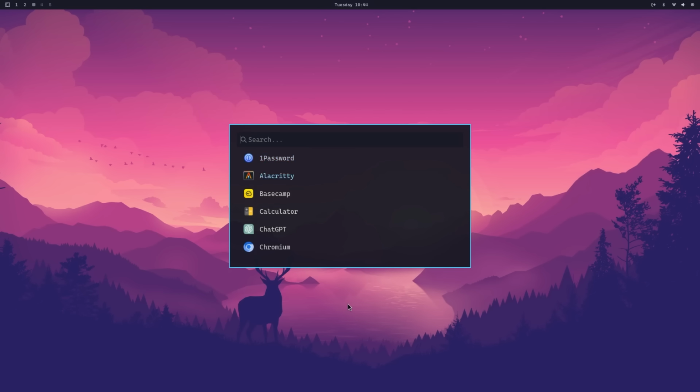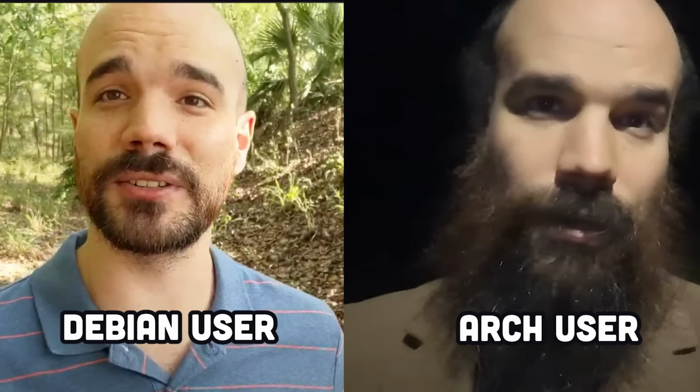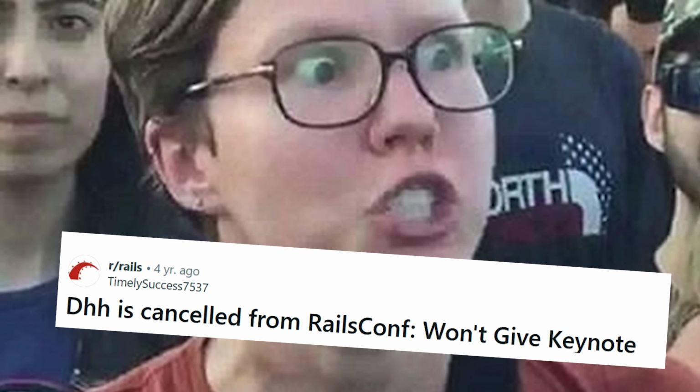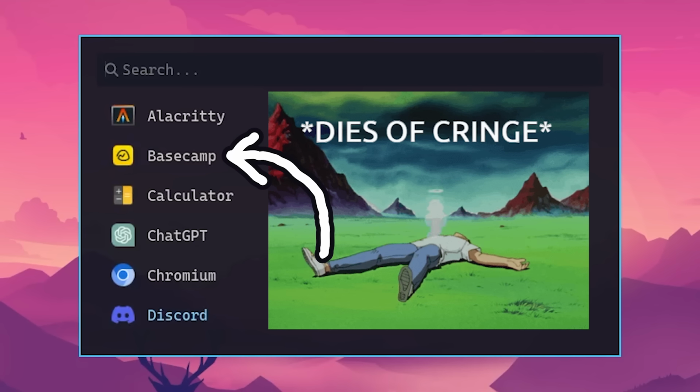Unlike a regular Arch Linux system, you'll notice that this OS is packed with pre-installed software. That can be both a good and bad thing. Most people I know who use Arch do so because they want to control every byte on the system, and seeing all of this bloatware is making them throw up in their mouths right now. And if you're a DHH hater, you'll die of cringe when you see Basecamp and Hey pre-installed. But that's not the target audience.